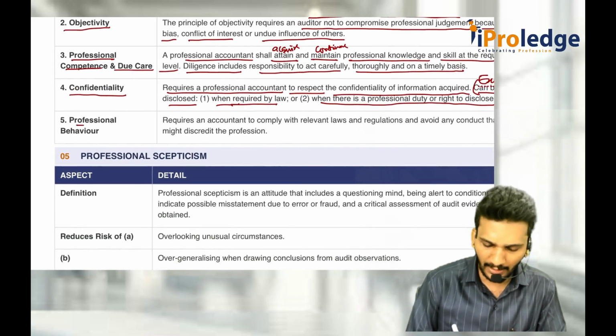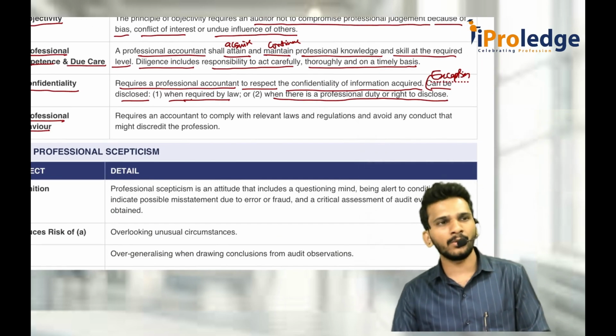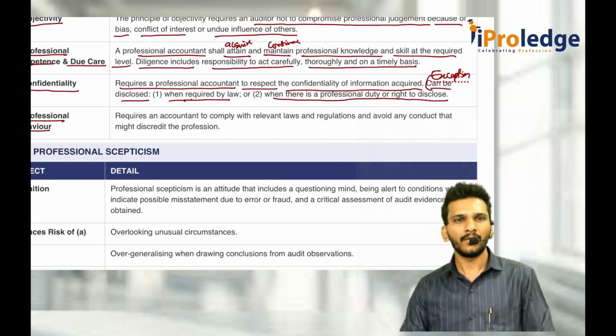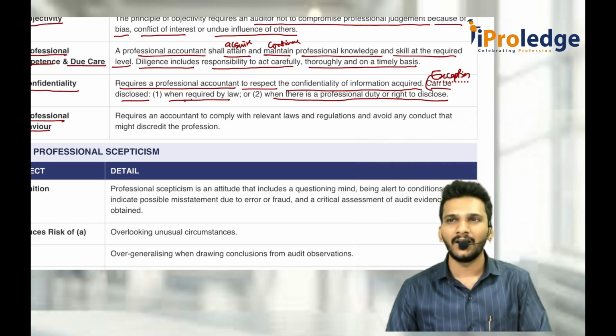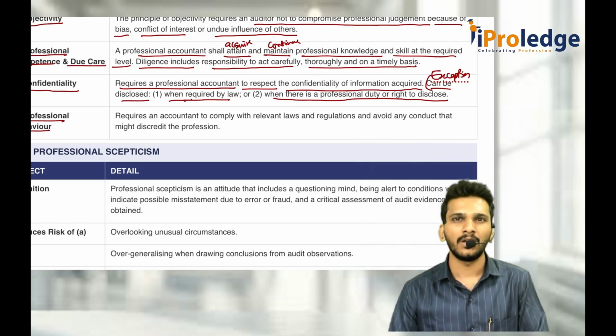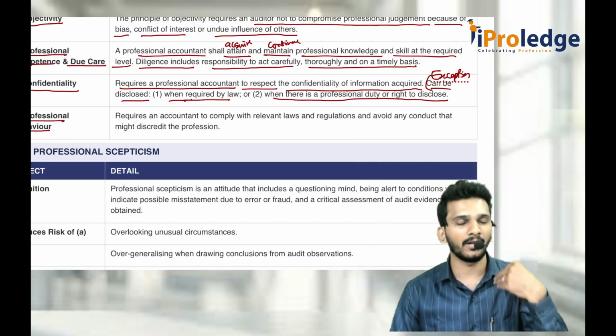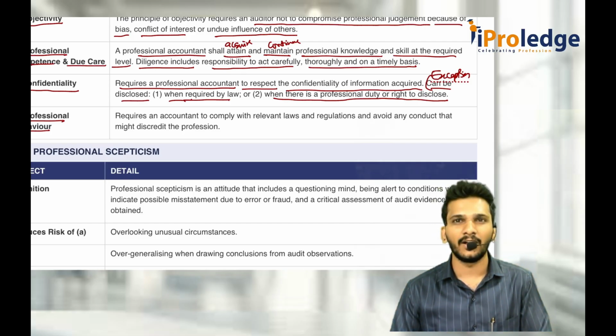Then professional behavior. What is professional behavior? Whenever you are going for an audit, you should not do something which will discredit the institute or profession. What is meant by discrediting the professional institute? If you go for the audit in shorts and a round neck t-shirt, smoking, drinking, no, you don't.